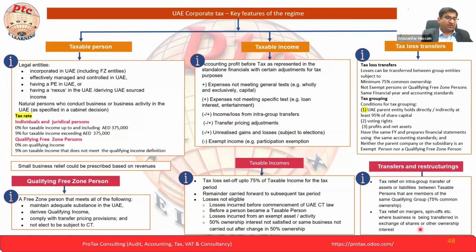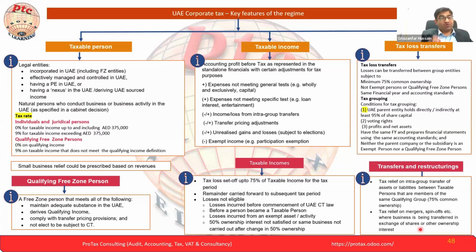Here is one question: bad debts written off, interest income. The interest income and the interest expense together will be called net interest. If you have expense and income, we have to net off. The interest capping rule is a detailed concept we will understand later. On the bad debts written off, you have to follow IFRS. As per IFRS, whatever the treatment is, you can proceed as per IFRS.